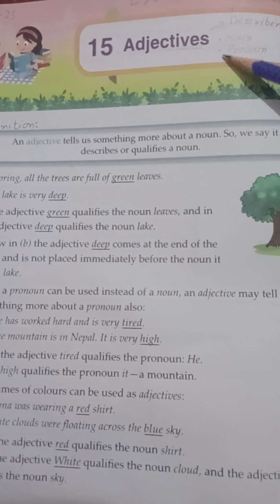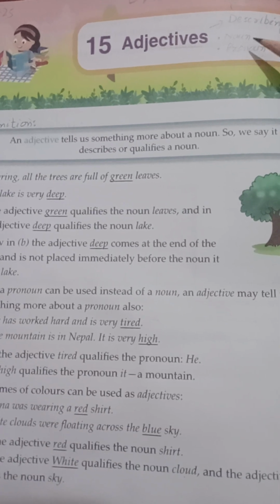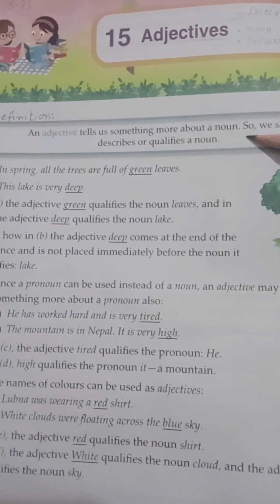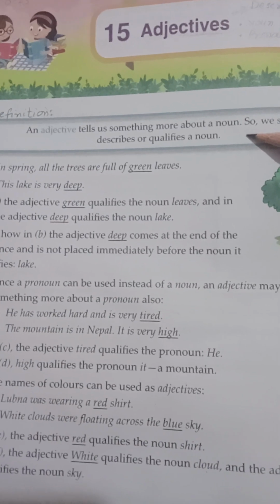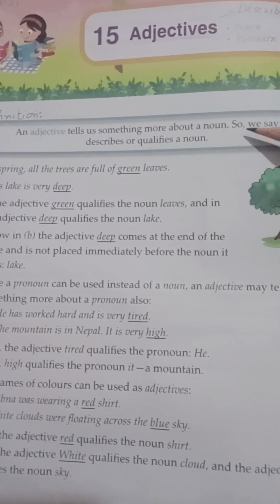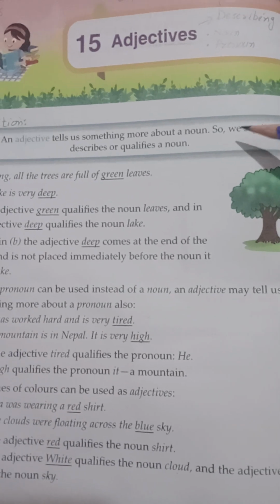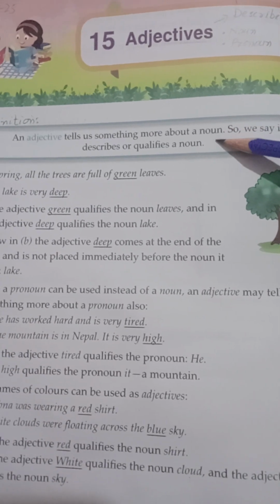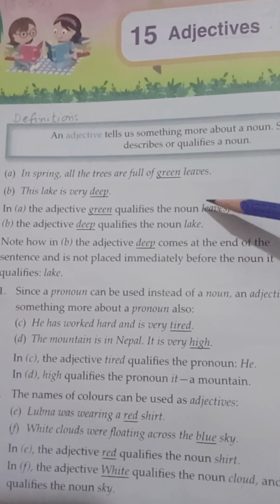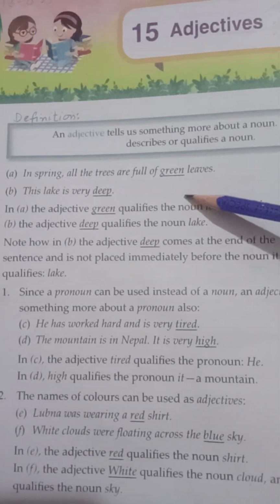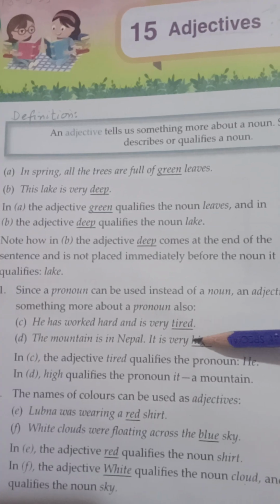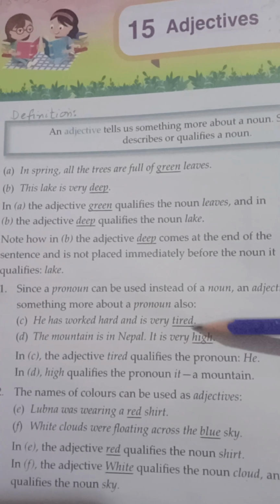Now adjectives are the words that describe both nouns and pronouns. There is an example given in your book also. The definition is here. An adjective tells us something more about a noun. So we say it describes or qualifies a noun. It describes a noun or a pronoun. Here some examples are given. In the first two examples adjectives are describing nouns, and in the other two examples adjectives are describing or qualifying pronouns.